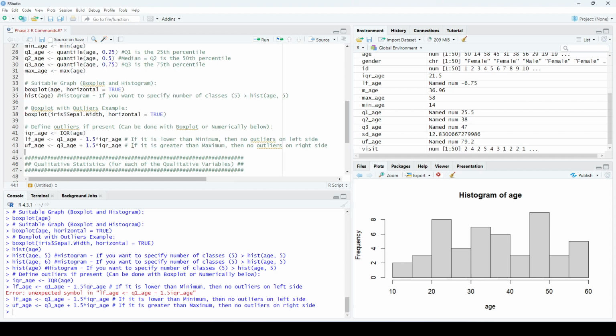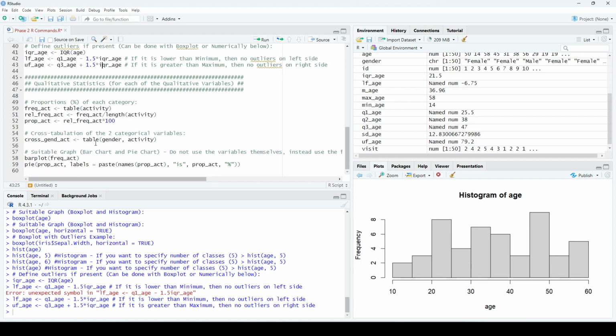And for the upper fence, if it's greater than the maximum, then no outliers on the right side. The maximum here is 58, and the upper fence that we found is 79. So it's greater than the maximum. This means I don't have any outliers on either side. This is for the quantitative statistics.